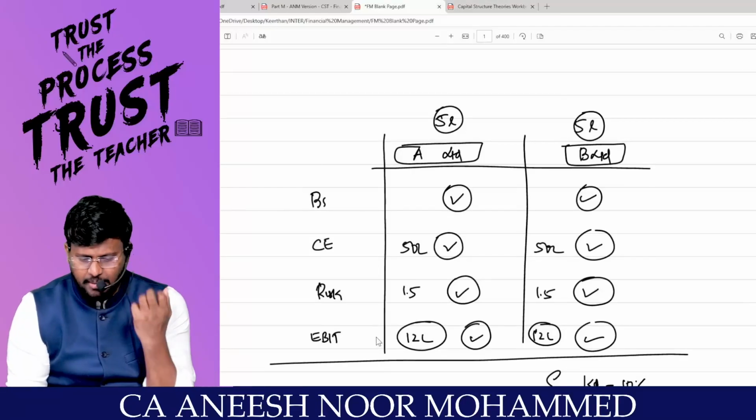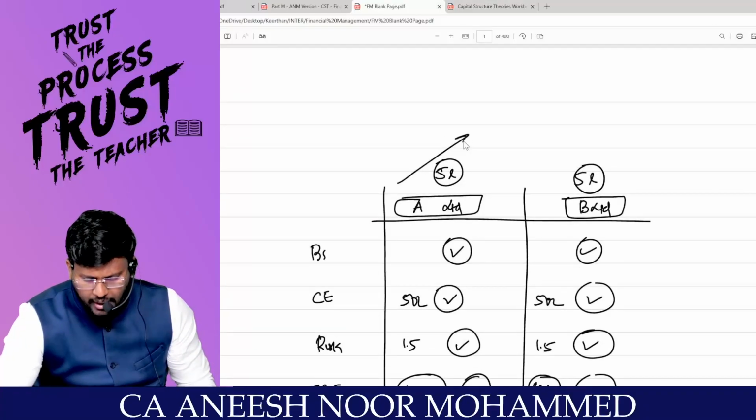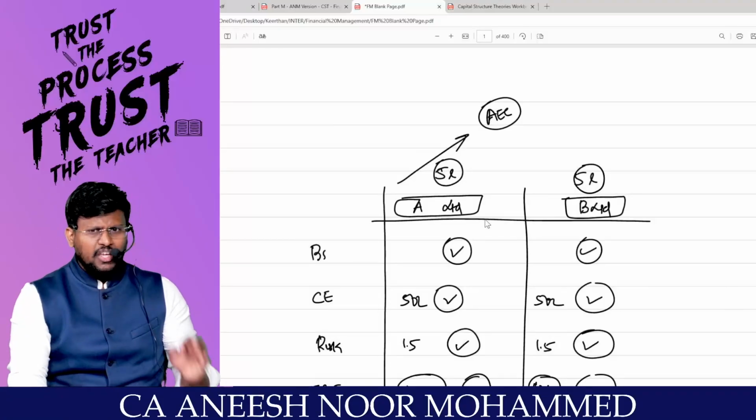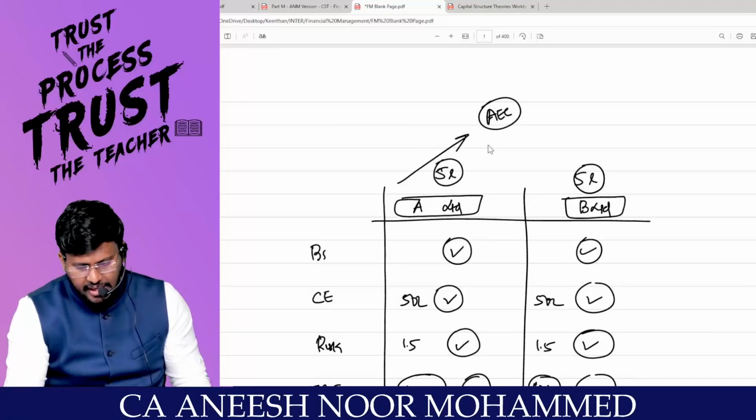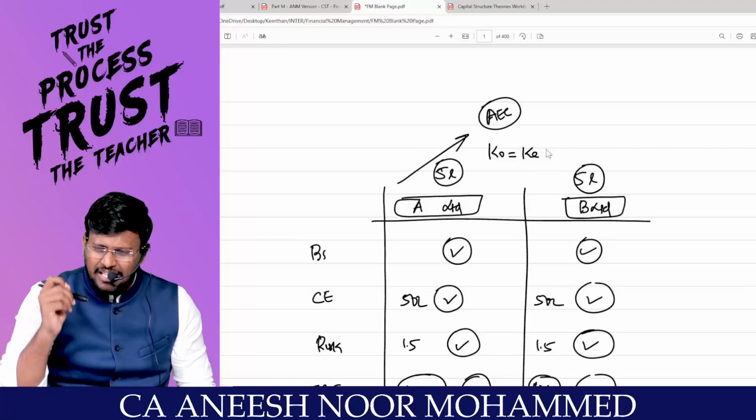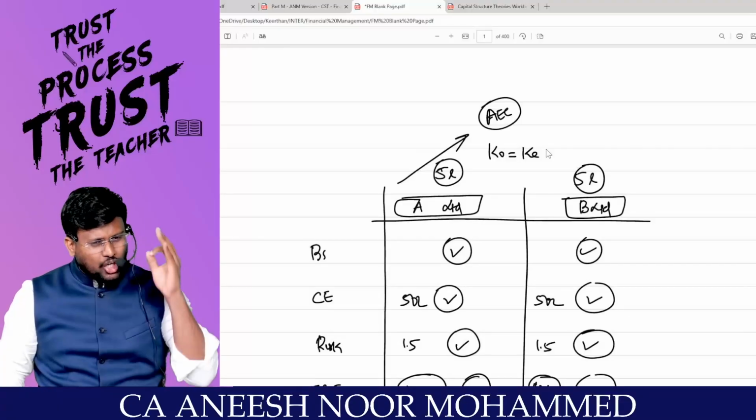What is the basis of such a statement by the NI approach? Because NI is saying that A Limited is an all equity company. If it is an all equity company, its KO is equal to KE. KE does not have any tax benefit. It is the costlier source of finance.